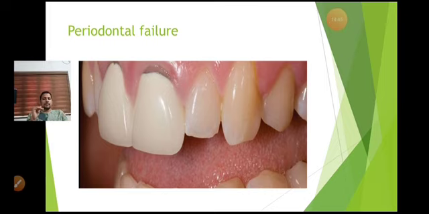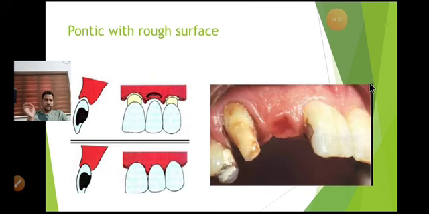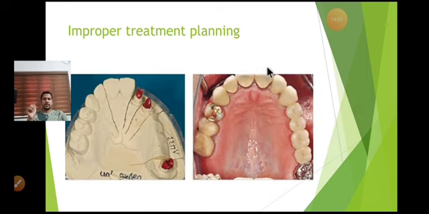Then another factor is improper treatment planning. In this case, this is a lateral incisor, this is a canine, and this is a wisdom tooth.